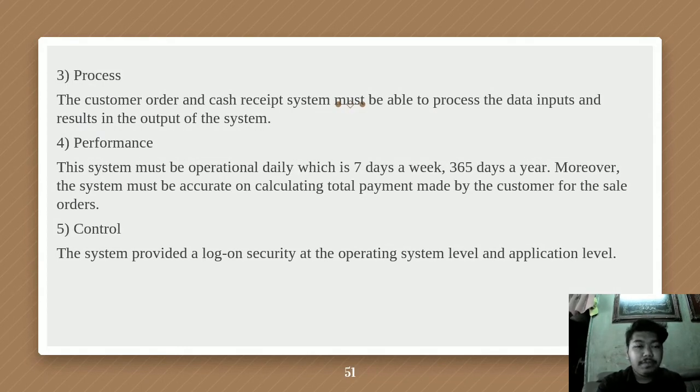And number 3, the process of the customer order and also the cash receipt must be synchronized. So after that, the process of data input will result in the output of the system. And number 4, the performance of the system will be functionally operational daily, and also must be accurate in calculating the total payment made by the customer for the sales order.